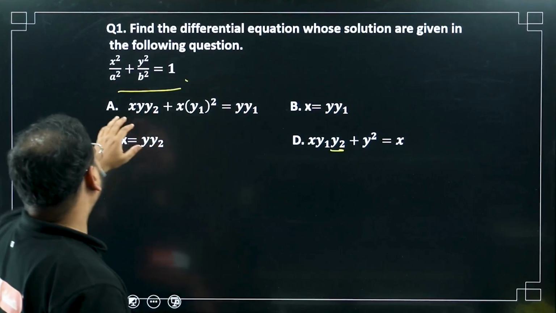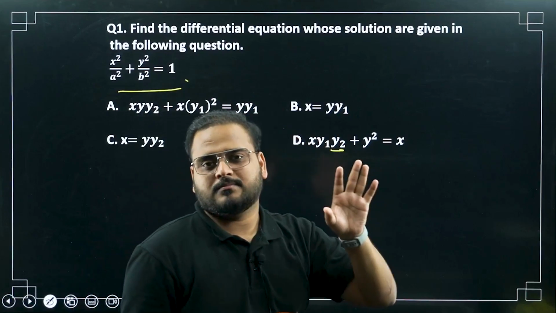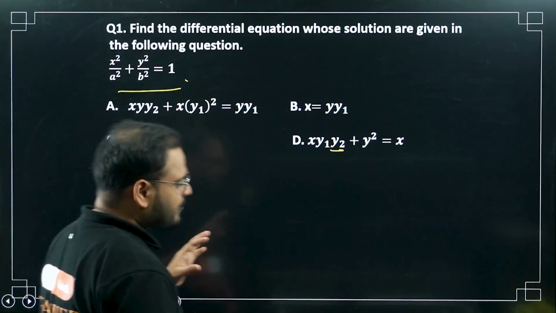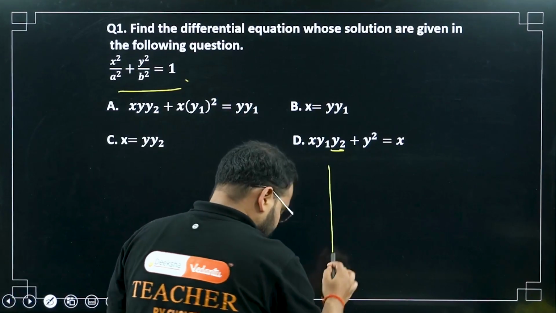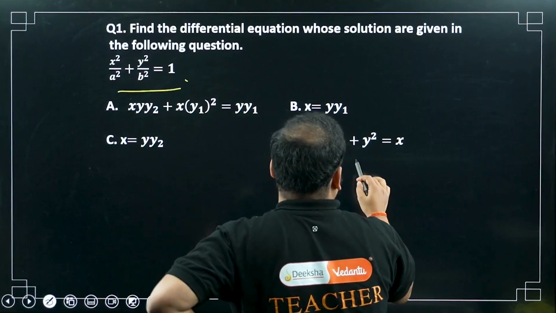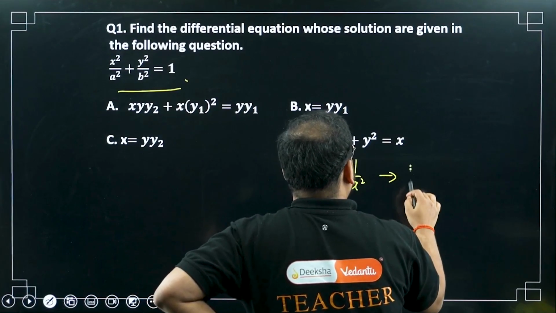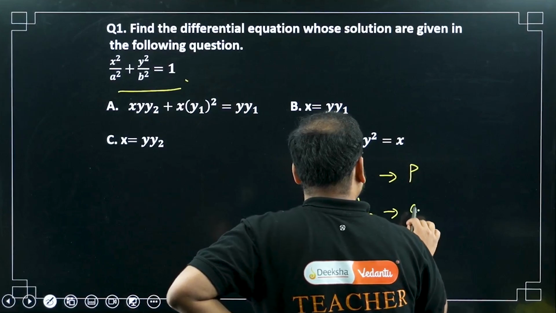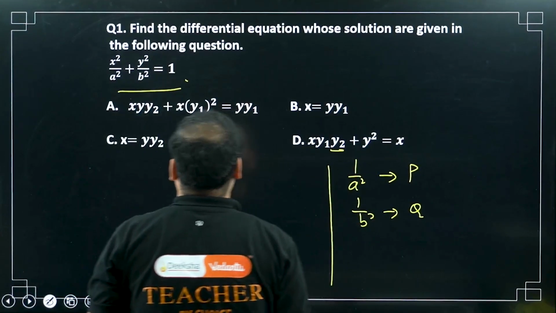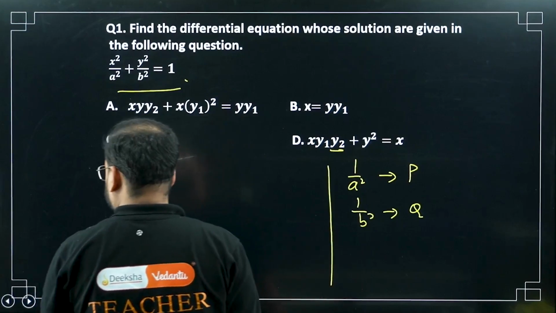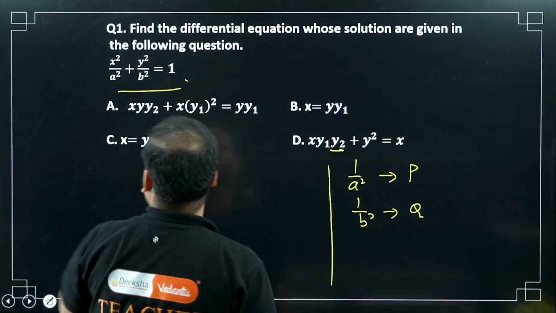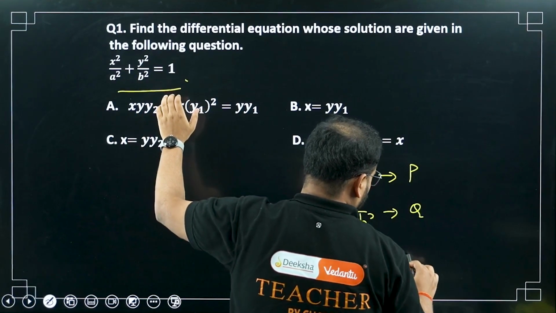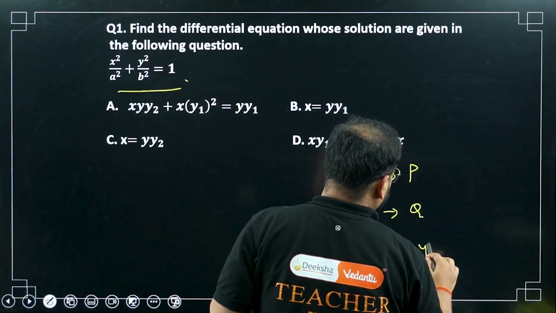So you can see right now it looks like x square by a square plus y square by b square equals 1. One thing that we know is, if I can substitute one variable for that, it'll make my work easier. So if I do that, have a look. If I take 1 by a square as p and 1 by b square as q, now this whole thing will transform into what? It will become p times x square plus q times y square equals 1.